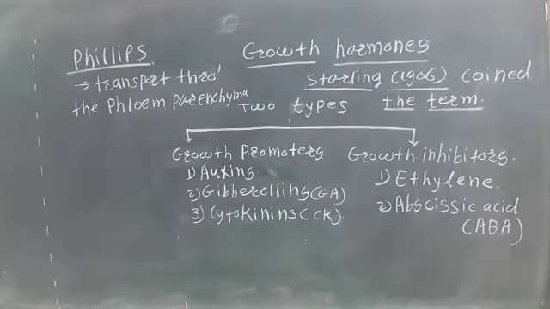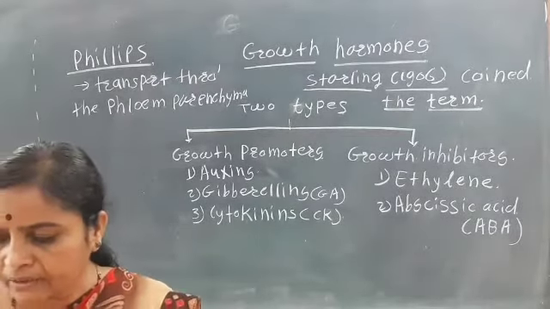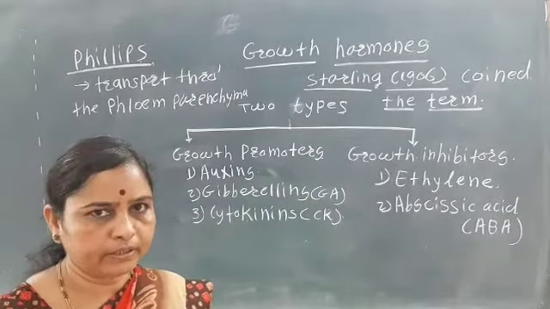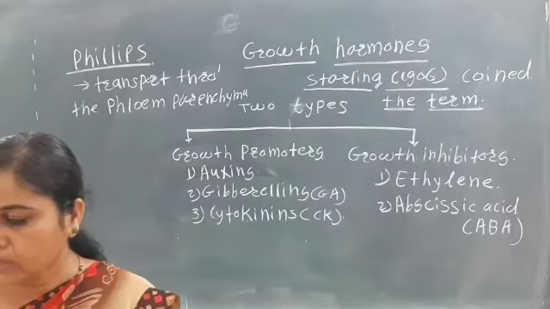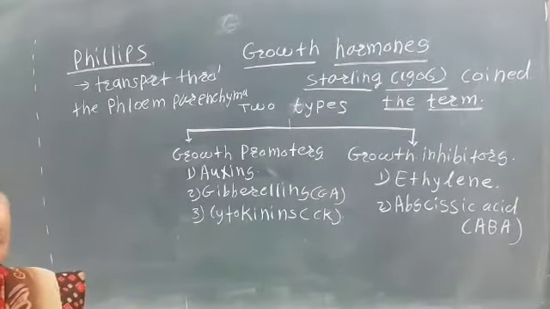So the growth hormones or phytohormones are mainly known as the growth regulators. The hormones which are synthesized in the plants naturally are known as the phytohormones.